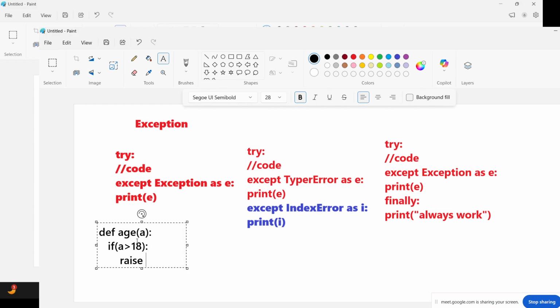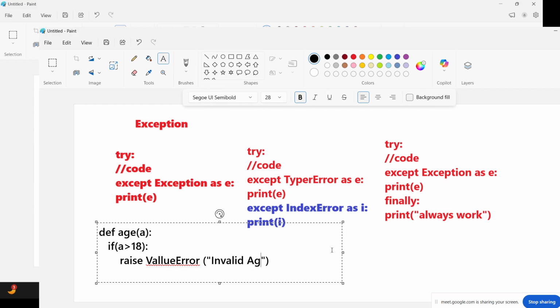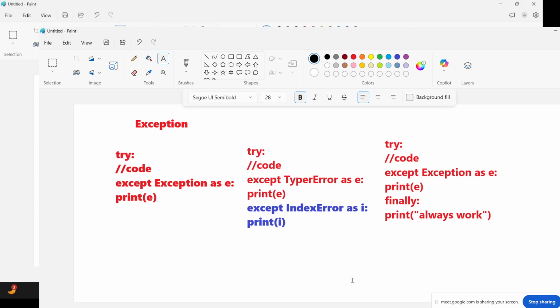Raise any error, ValueError, or give any message, such as invalid. So this is also one of the exceptions. It's called custom exception. So this much part we are done, which is all about exceptions and handling errors.